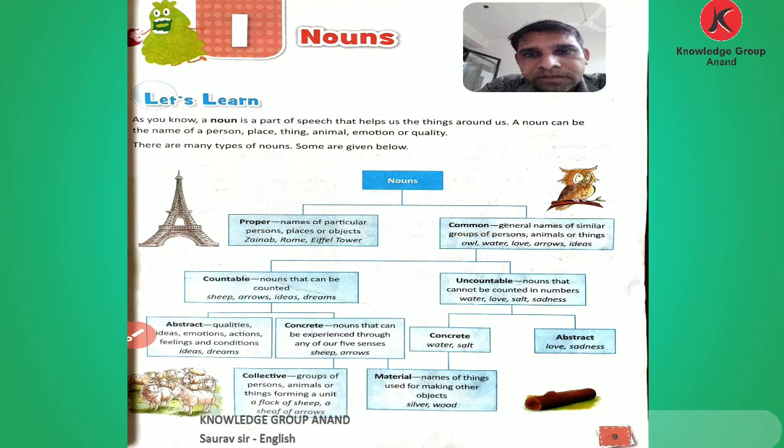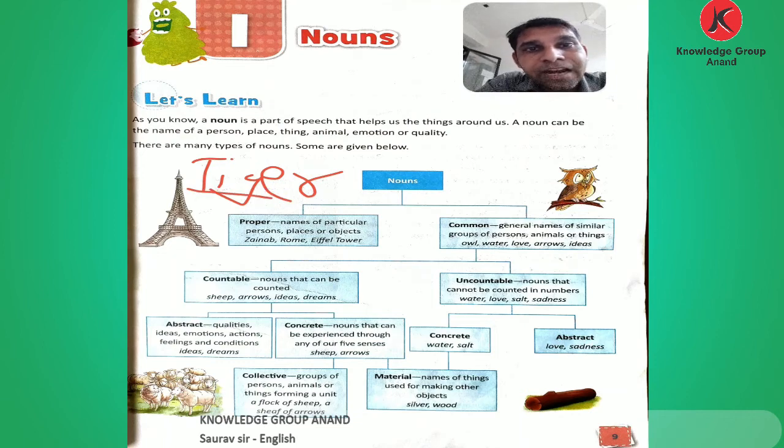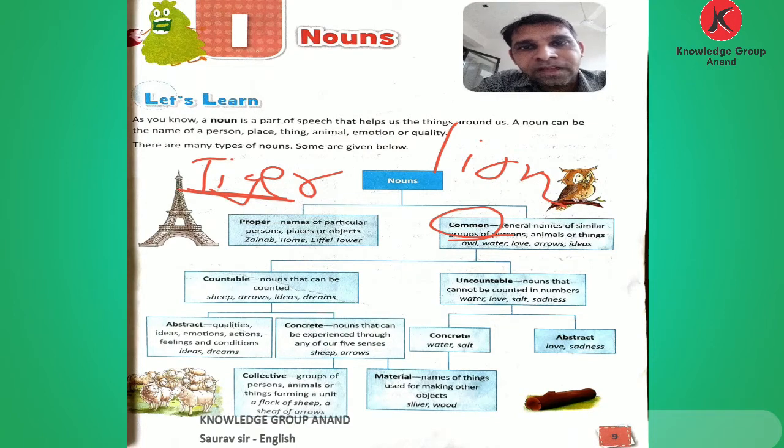But what is the difference? There is a little difference. If I use one word here, tiger. Tiger means which animal? There are so many tigers in India. But this name we use commonly. That is a common noun. Tiger is a common noun. Tiger, lion, dog, animals, common nouns.